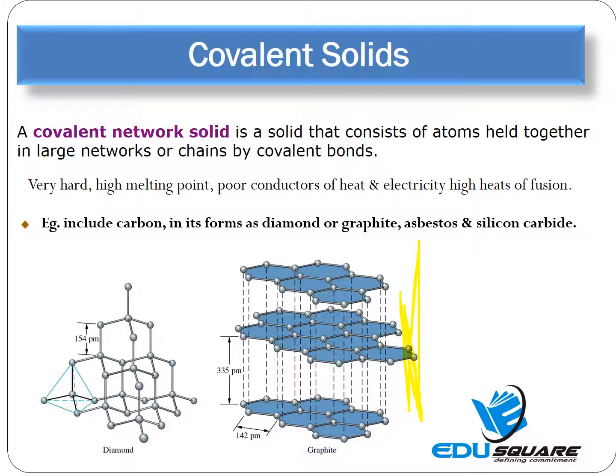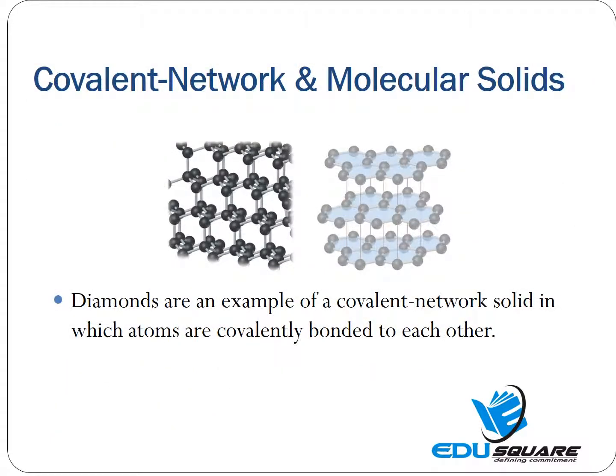For example, diamond, which is a crystalline allotropic form of carbon. Here, in diamond, the constituent particles are carbon atoms which are sp3 hybridized, and each carbon atom is linked tetrahedrally to 4 other carbon atoms present in space, and this results in a three-dimensional network as shown over here. So diamond is an example of a covalent network solid in which the atoms are covalently bonded to each other and have hardness and high melting points.